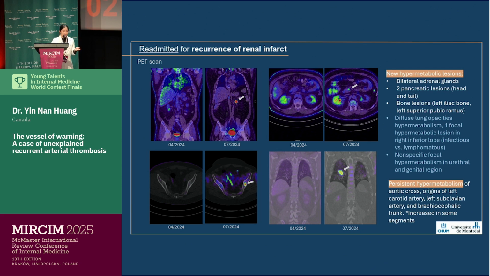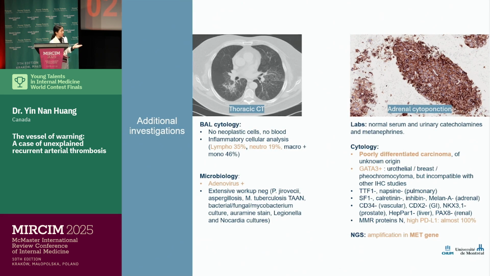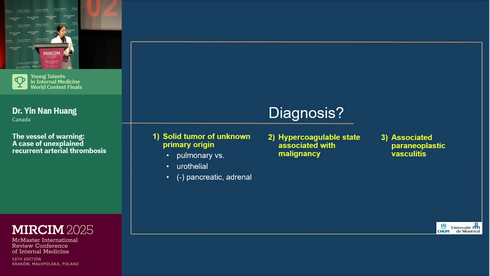And a PET scan that was done 3 months after the first one showed new hypermetabolic lesions affecting the adrenal glands, the pancreas, the bone, the lungs, which was very suspicious for a malignant process. And the previous vascular hypermetabolism that was seen was still present and even increased in some segments. In light of these findings, he underwent an adrenal cytopunction, showing poorly differentiated carcinoma of unknown origin. That shifted our diagnosis to a hypercoagulable state secondary to malignancy with an associated paraneoplastic vasculitis.